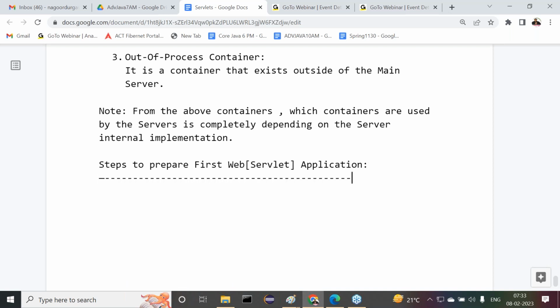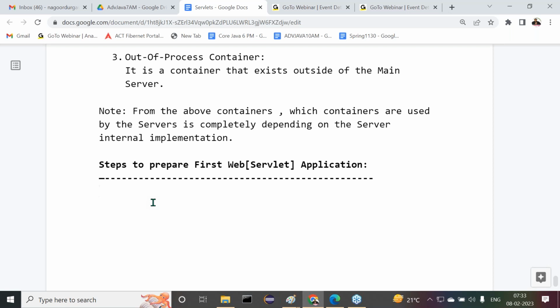From this point onwards until the completion of this topic, the topics are important. Everybody must understand this. Within this topic, some topics are very interesting and some may be a little bit boring. Even though they are boring, you have to understand. Unfortunately, those boring concepts are important from the point of view of interviews. So without fail, we have to concentrate on each and every topic.